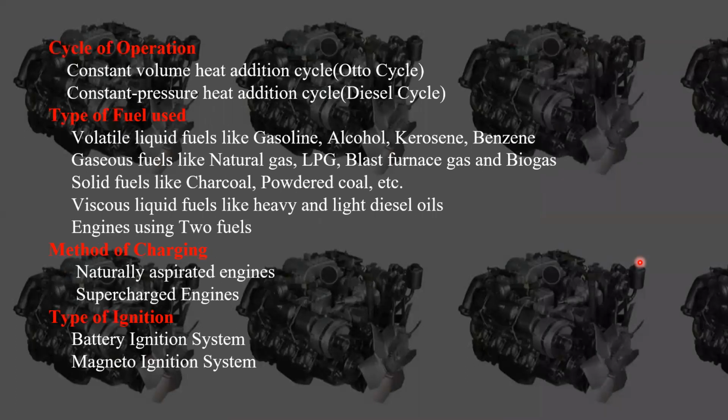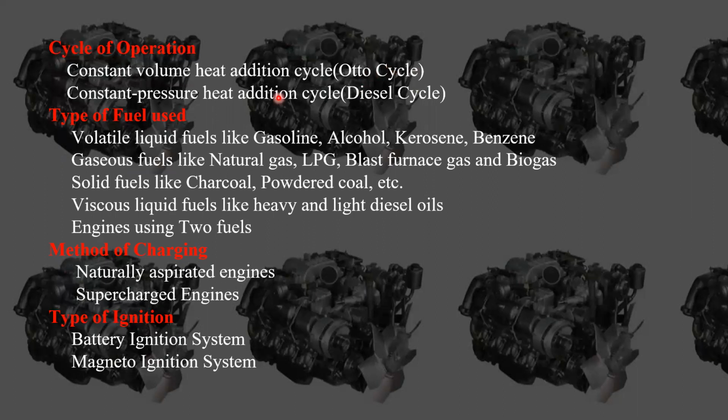Okay, first of all, coming to the classification, the first classification depends on the cycle of operation, whether it is a constant volume heat cycle or a constant pressure heat cycle. That means the type of engine we are going to use is different. If the cycle runs on constant volume heat addition, that means we add the heat at constant volume, then we call it the constant volume heat addition cycle. Another name for it is the Otto cycle, and we can also call it the spark ignition engine, which runs on petrol.